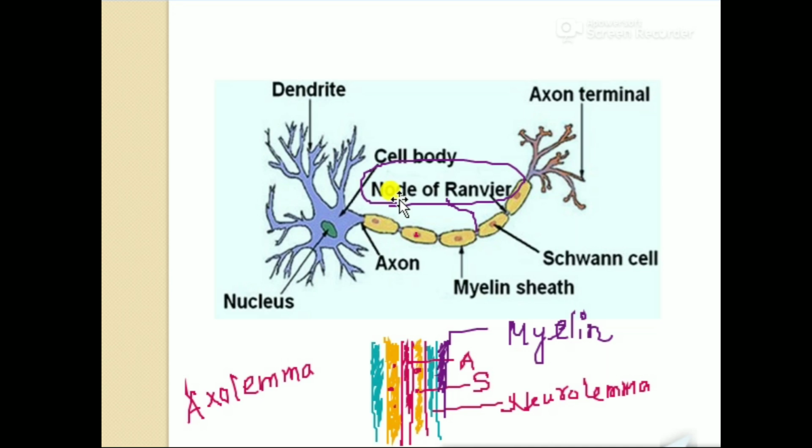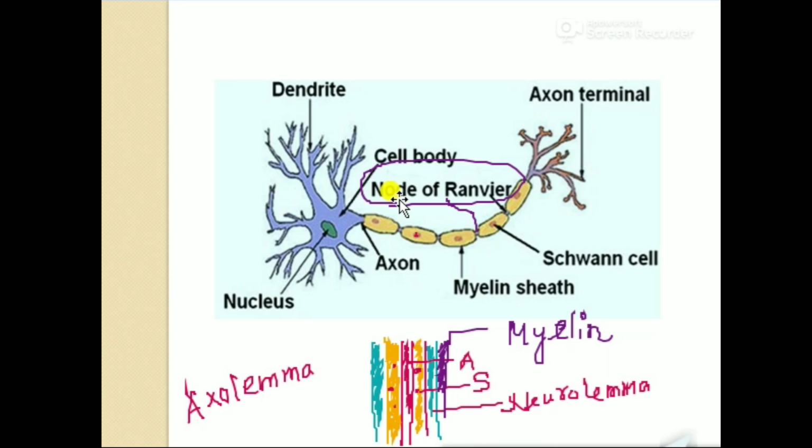Information carried through the axon should not leak outside, so it is covered by the myelinated sheath. This sheath comes from the secretion of the Schwann cell. It is a fatty material.